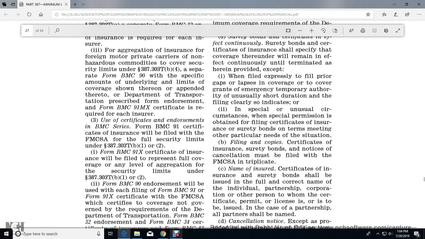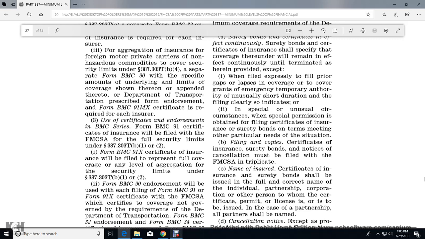For aggregation of insurance for the foreign motor private carrier non-hazard commodity, the other security limits on the 3A7303TB4 with a separate form BMC 90, specific amounts, underlying limited coverage shown thereon and appended with the Department of Transportation prescribed endorsement form BMC 91MX certificate required for each insurer using certificates of endorsement BMC herewith, the BMC 91 certificate of insurance which will be filed with the Federal Motor Carrier Safety Administration, full security limits of